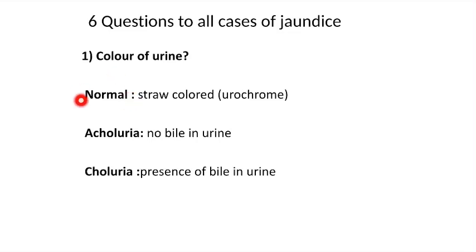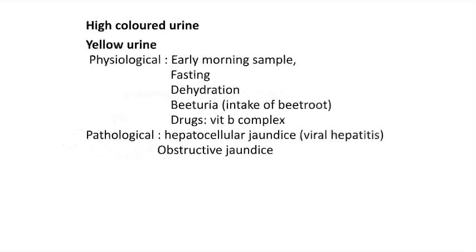Normal urine is straw colored due to the presence of urochrome, and urine will be yellow in color when there is bile in the urine, that is what is called coluria. When there is no bile in the urine, that is what is called acaluria.